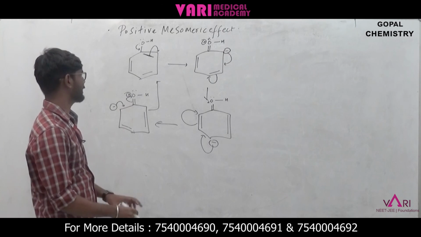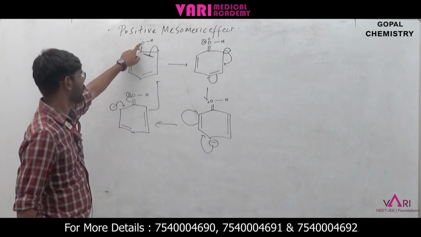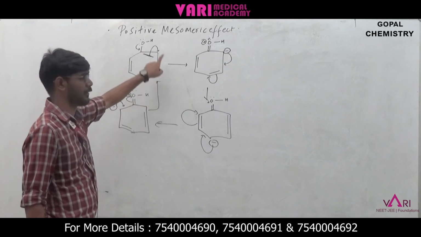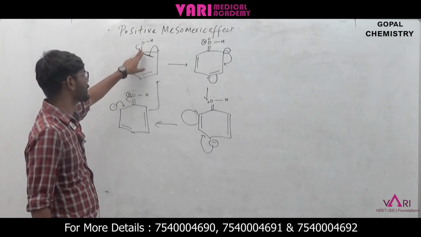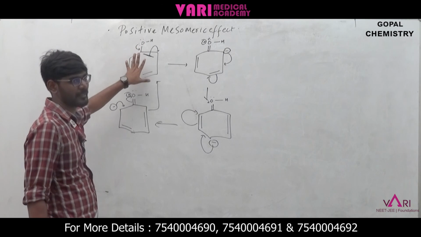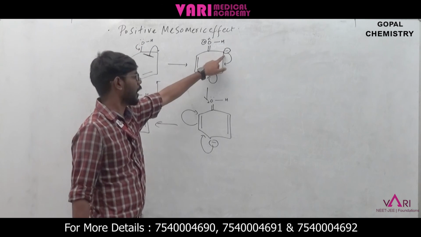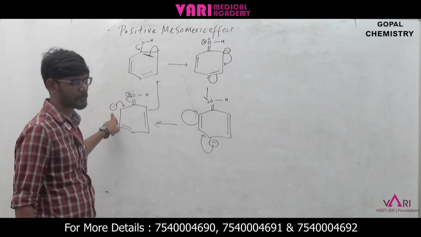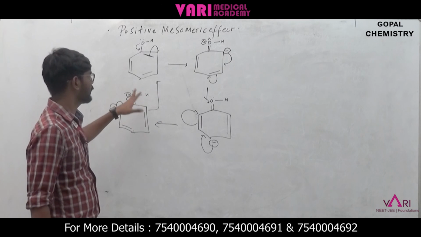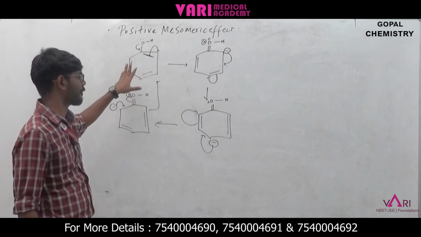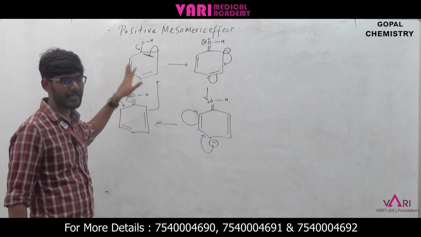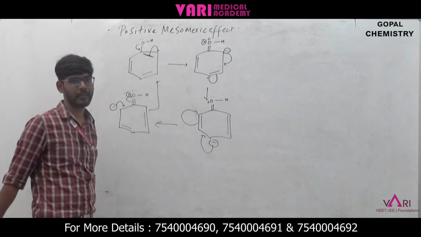So this is the positive mesomeric effect, because of donation of electrons from the group which is directly connected to the benzene. This is very, very important. The electrons are released by the group directly attached to the benzene, which causes the electron density to increase at the ortho, para and ortho dash positions. So this is known as the positive mesomeric effect. The groups responsible for this effect are known as plus R groups or plus M groups. So this is the positive mesomeric effect, students.